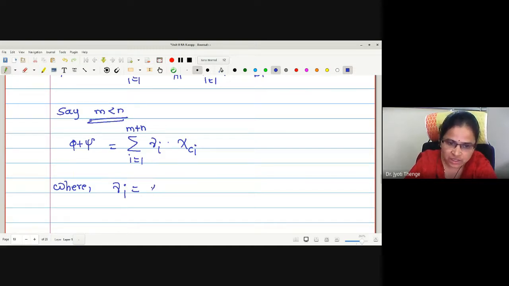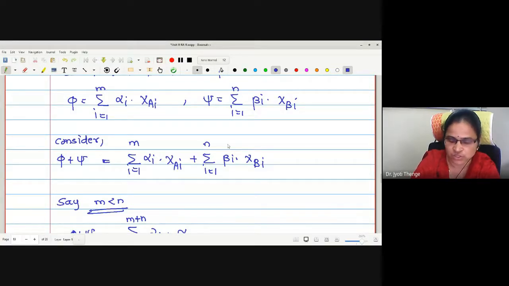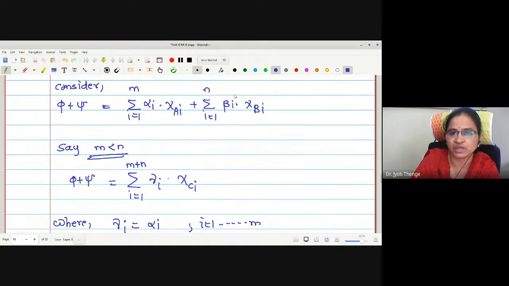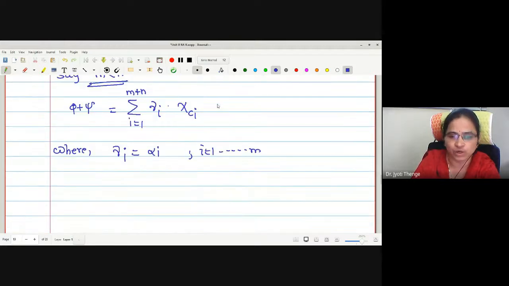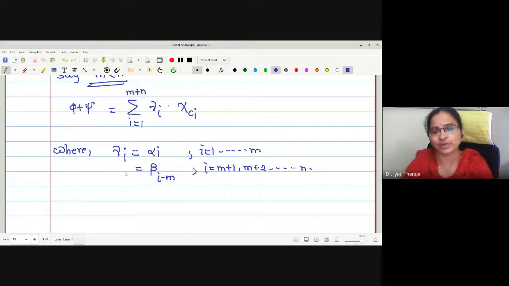Gamma_i is alpha_i if i takes the values 1 to m. Next, for the values i equals 1 to n, it should be beta_i. Anyhow, I want to write gamma_i to be beta_i for i equals 1 to n. For an adjustment, I will write it as beta of i minus m for i equals m plus 1, m plus 2, to m plus n. Now, you may check.